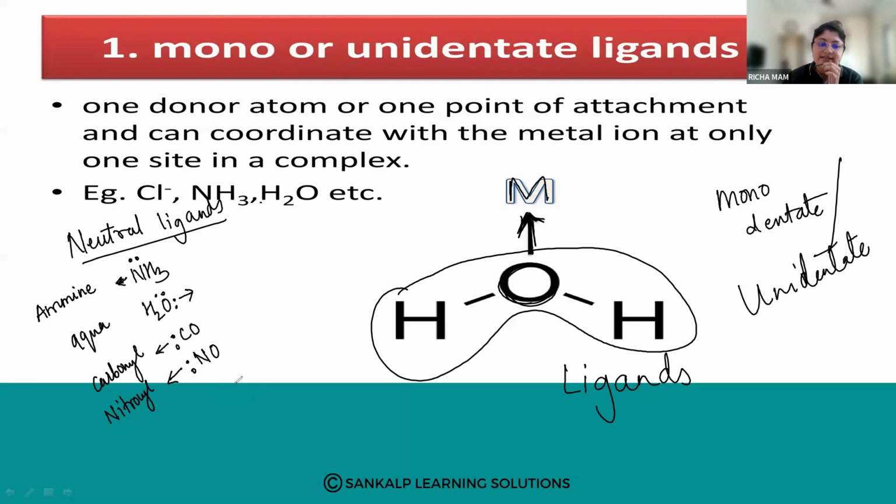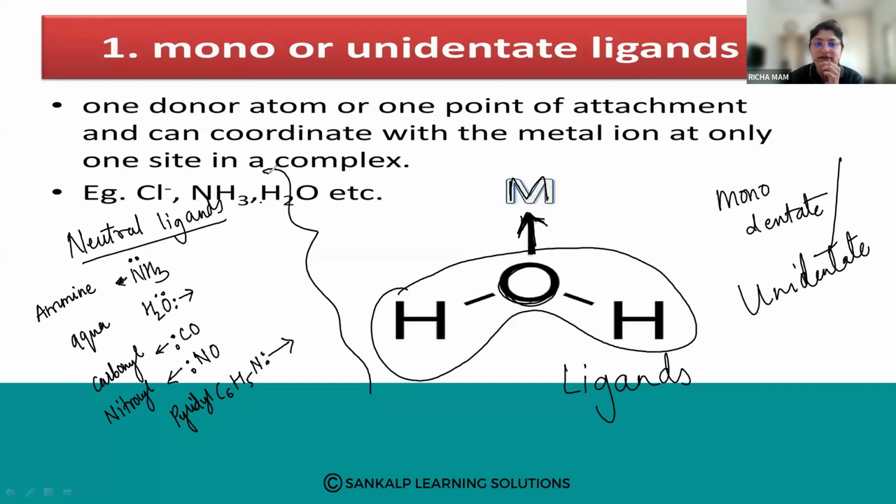Then there is C6H5N, in which the nitrogen will link; it is pyridine. So these are the unidentate or monodentate ligands. What are monodentate or unidentate ligands? Only one donor atom is present and only one attachment is possible to the central metal atom. So this is called monodentate or unidentate.